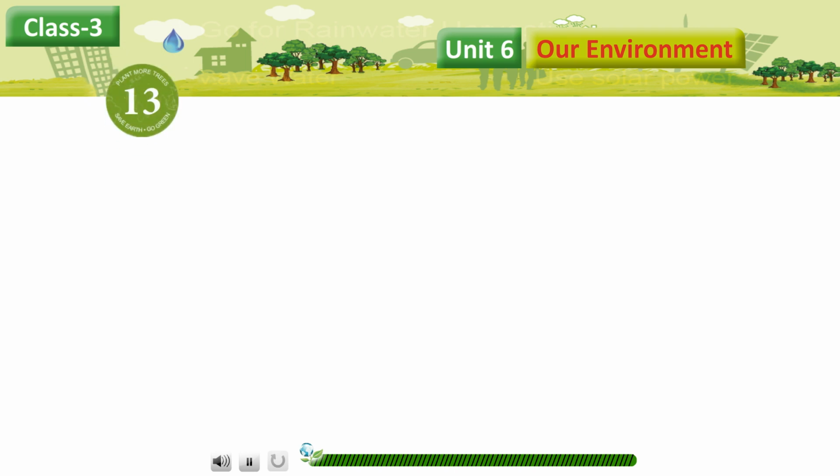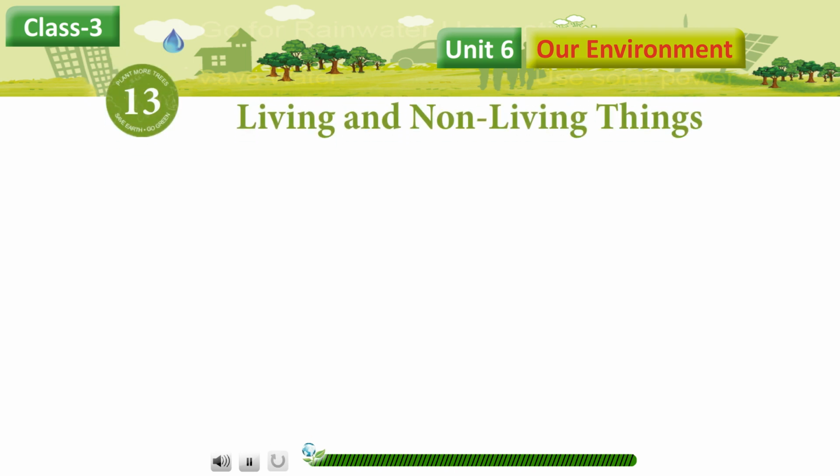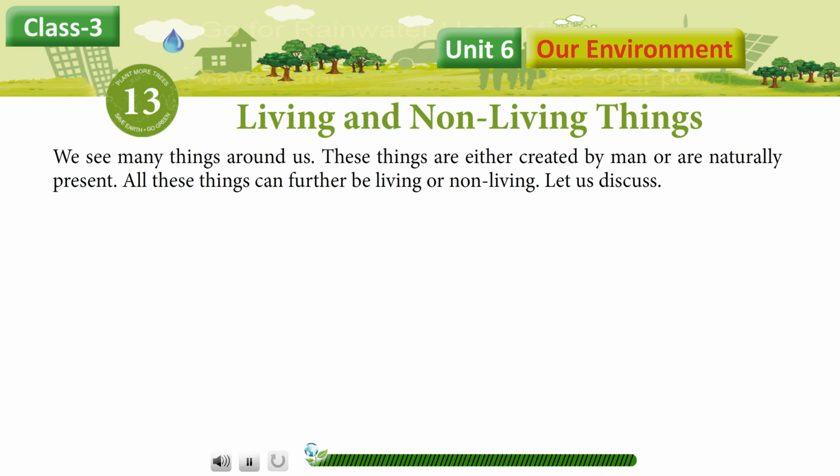Chapter 13. Living and Non-Living Things. We see many things around us. These things are either created by man or are naturally present. All these things can further be living or non-living.